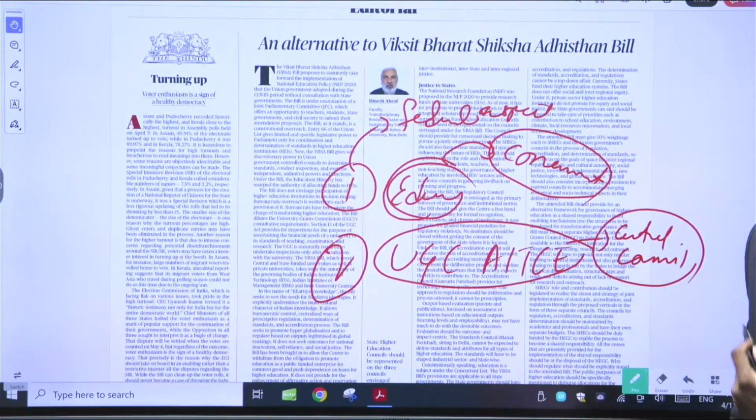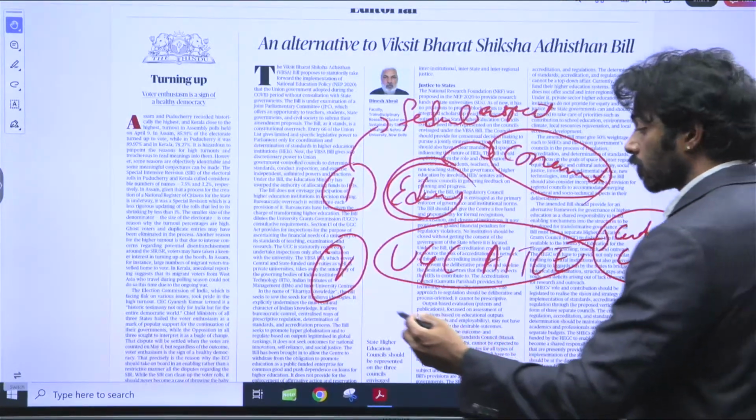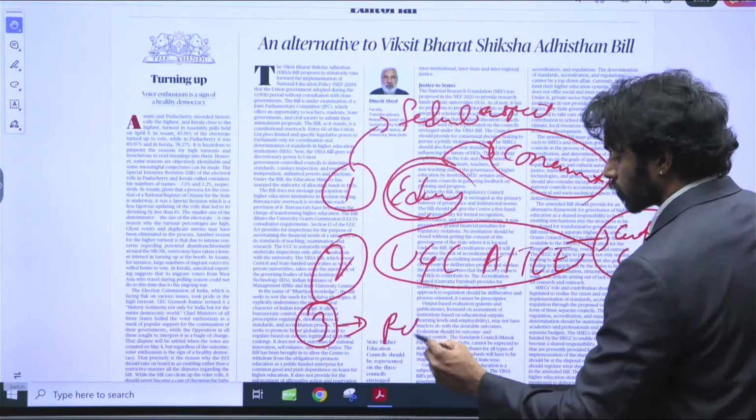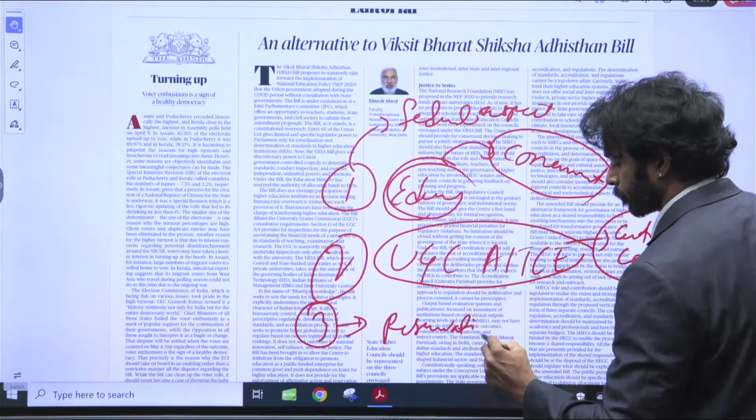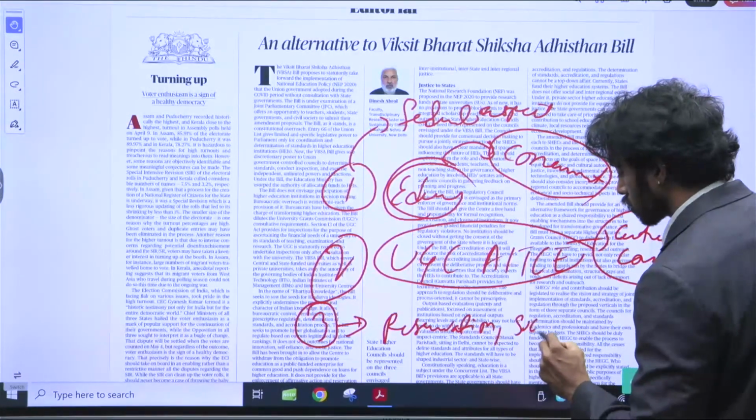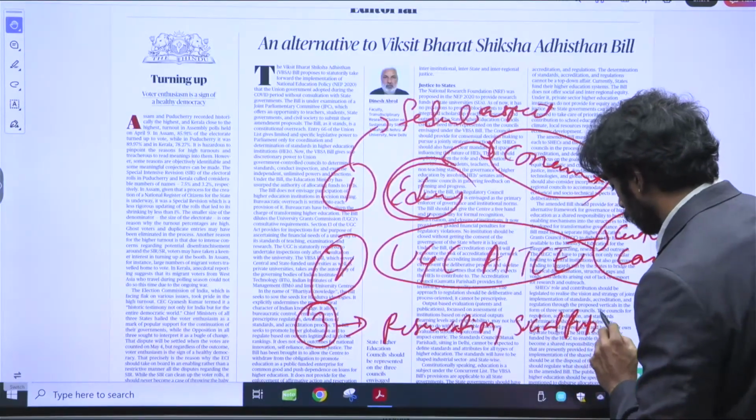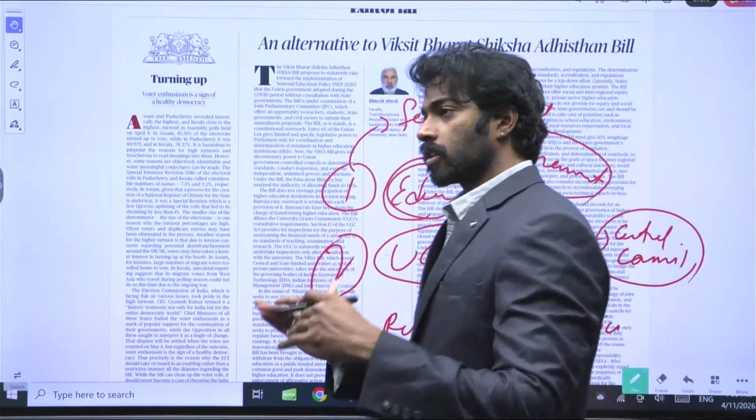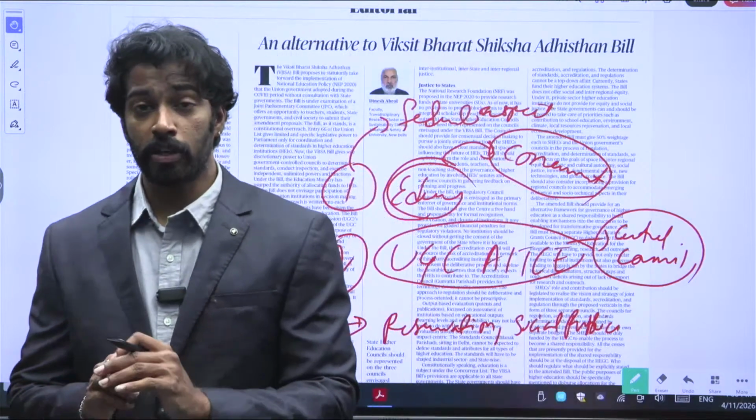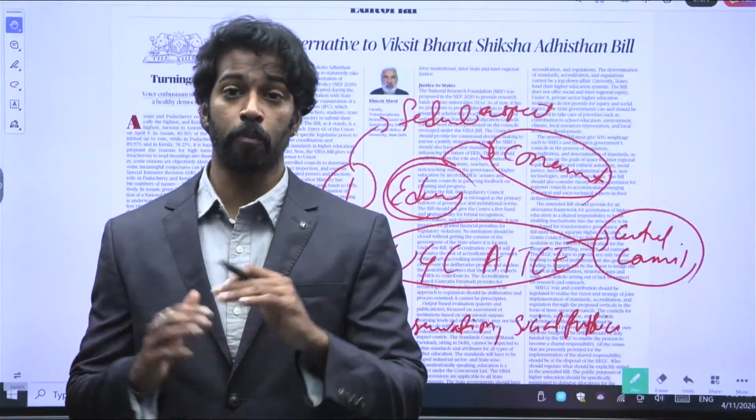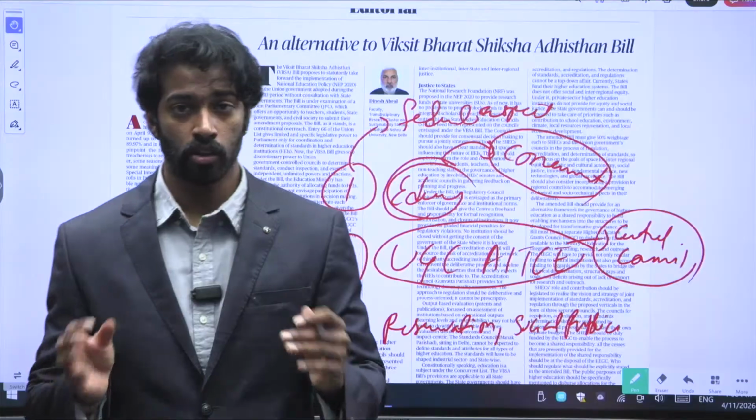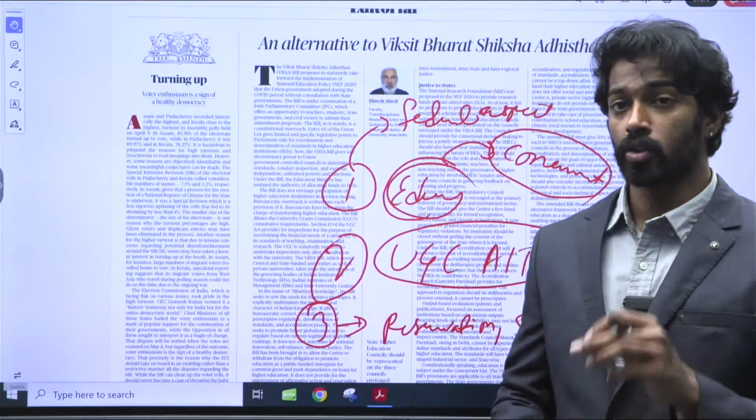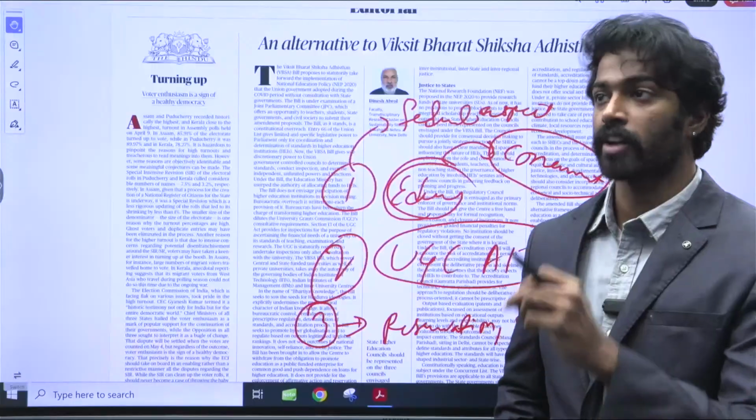There's another problem with this particular bill. The third problem is that it did not include the reservation aspect, or the social justice aspect, or the public funding aspect. What do I mean by the reservation aspect? It does not mean that the bill abolishes reservation. You need to keep in mind that the bill does not abolish reservation, but it did not include laws that explicitly provide for reservation.